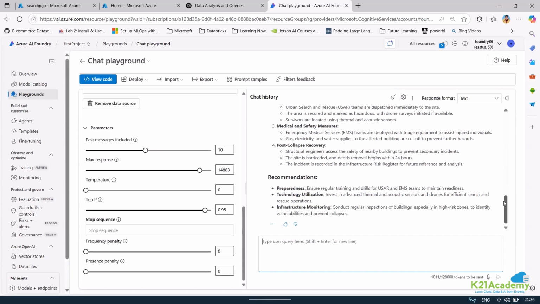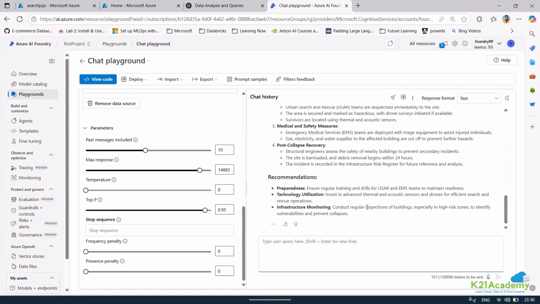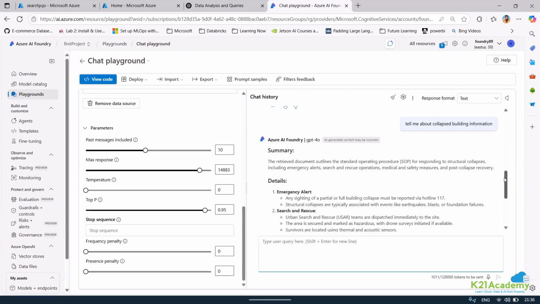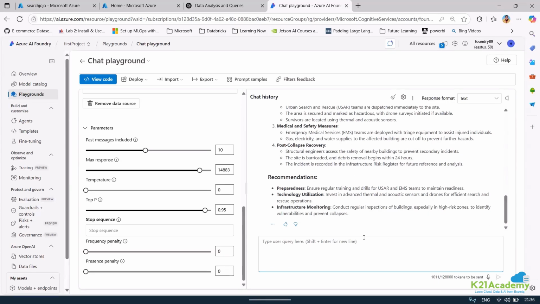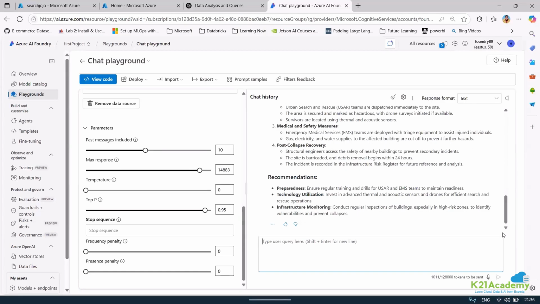Okay, so it is giving me some response, but my problem is not the response. My problem is the citation that we have. Though I'm getting a response, I'm not liking it because I'm looking for something related to image also. Though there is no similarity between those two, at least it should have been able to create something related to image also. It should have been able to give me a response.